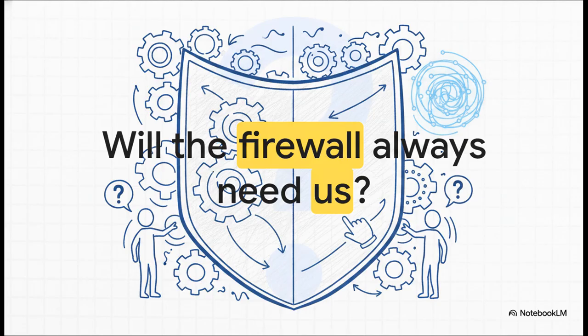Since these models are fundamentally built on probabilistic next token prediction rather than absolute reasoned truth, will there ever be a day when we can completely remove the human from the firewall? Or will our safety always, fundamentally, depend on the boundaries we build around the machine?